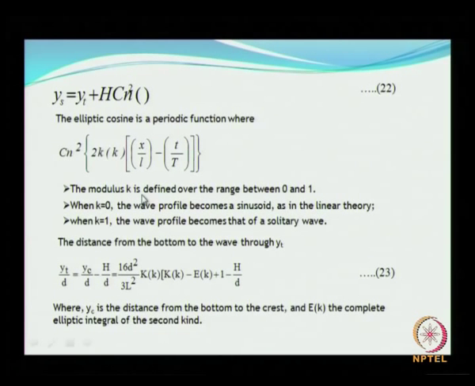So the modulus k, small k, as we have seen, is defined over a range between 0 and 1, and when small k is equal to 0, the wave profile becomes linear, the sinusoidal, and when k is equal to 1, the wave profile becomes that of a solitary wave. The distance from the bottom to the wave trough y_t can be obtained by this expression as shown here. For details, I would suggest you refer to the Coastal Engineering Manual.